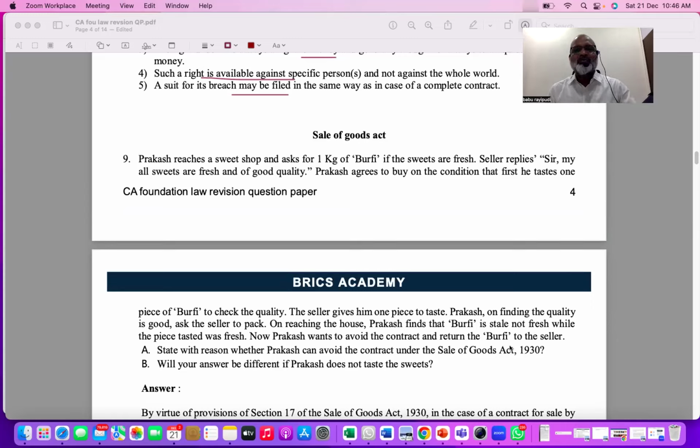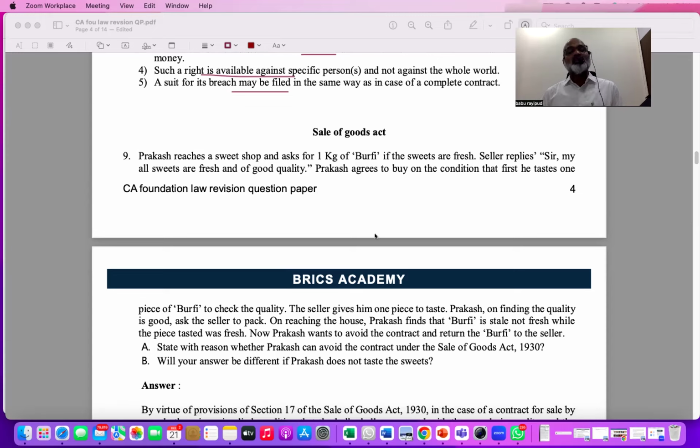In the Sale of Goods Act, you have four important concepts. One is the contract of sale, and the difference between sale and agreement to sell. The next is conditions and warranties. Then we have transfer of property. Then we have transfer of ownership by a third party, and auction sale, a small concept. Definitely, from Sale of Goods also, around 20 marks worth of questions come in CA Foundation. So be very careful, and make sure you don't ignore these concepts.